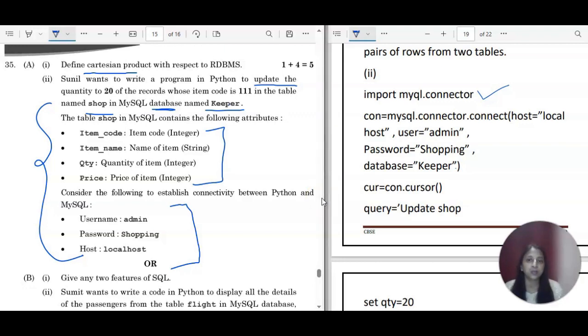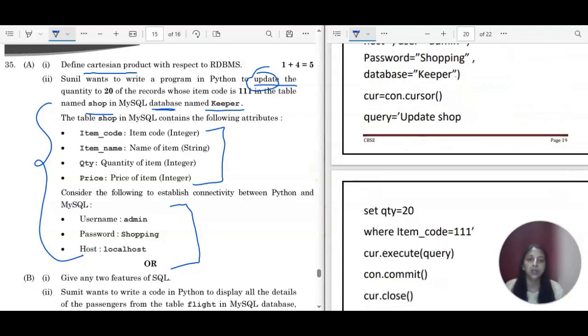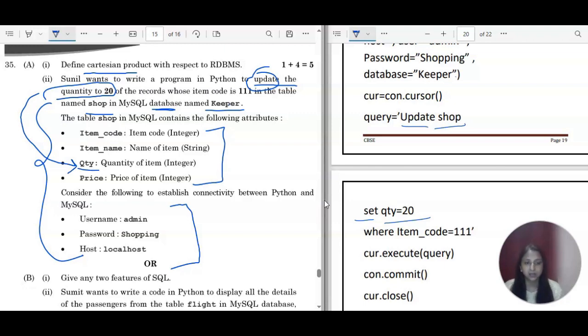Then you will execute the query. The query is based on the update command. So query is equal to, in single quotes, you will write down the query: update shop, where shop is the name of the table, and then set quantity is equal to 20. Please notice one thing: it is not that because the question says quantity, you will write quantity only. No, you have to check the corresponding column name, which is QTY. The corresponding column name of the quantity field is QTY. So you actually have to apply your condition on this QTY column.